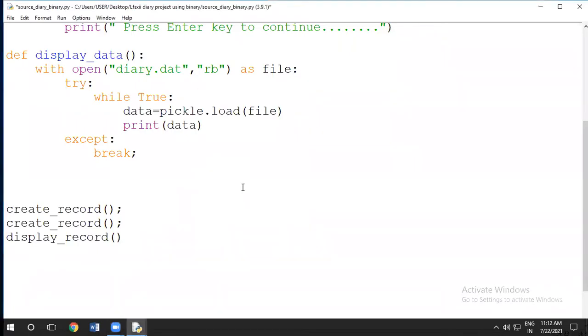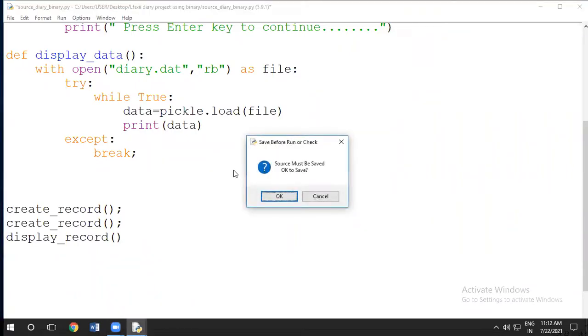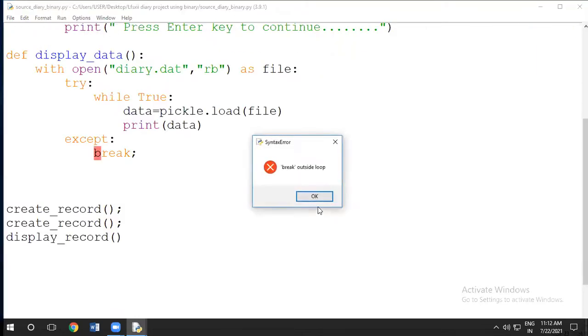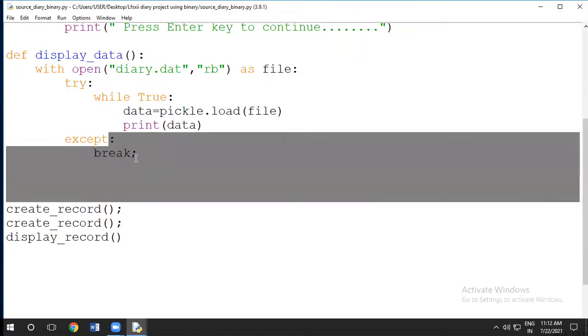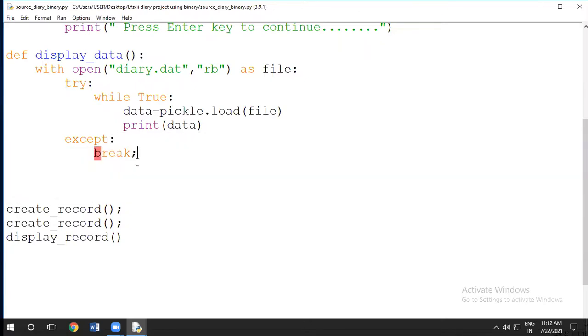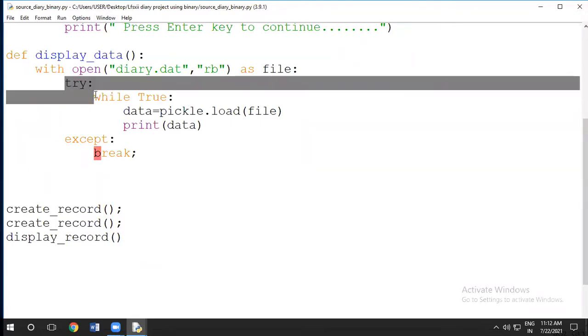I have run this code by pressing F5. Outside the loop, no problem, but it is inside the exception block. Okay. Understand. Wait.